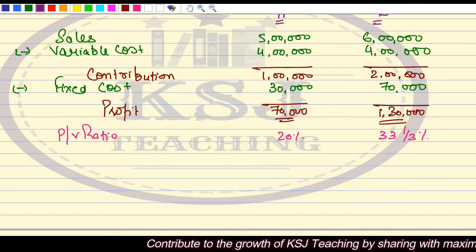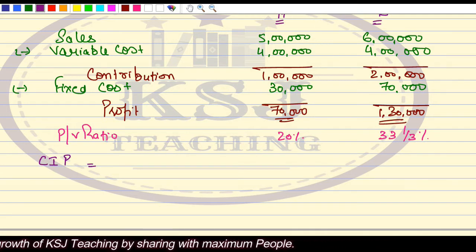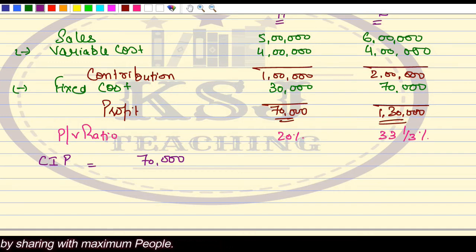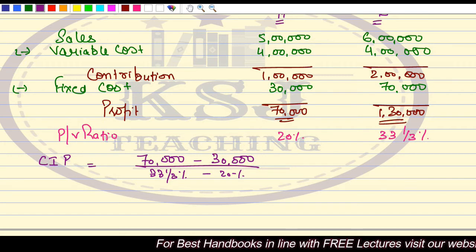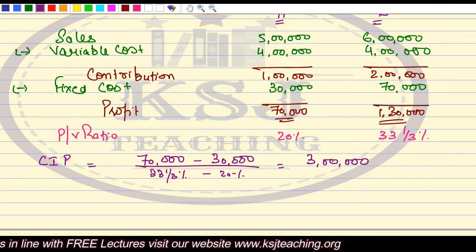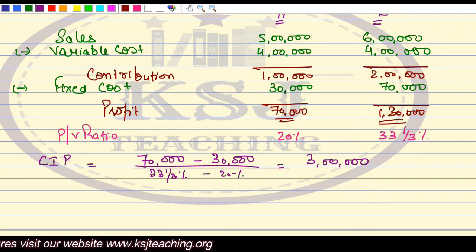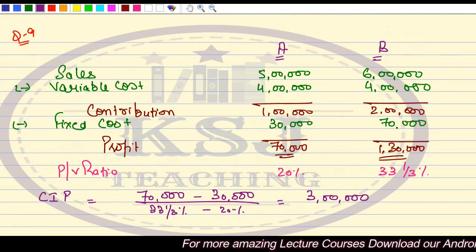Now you can calculate the cost indifference point, that is difference in fixed cost, 70,000 minus 30,000, divided by 33 1/3% minus 20%. So this comes out to 3 lakh. This is the cost indifference point. That means if both the companies achieve sales of 3 lakh, they will be indifferent as to selection, and they will earn equal profits.